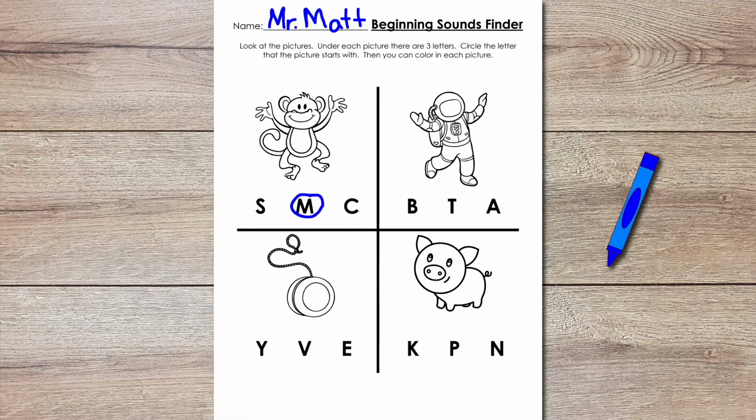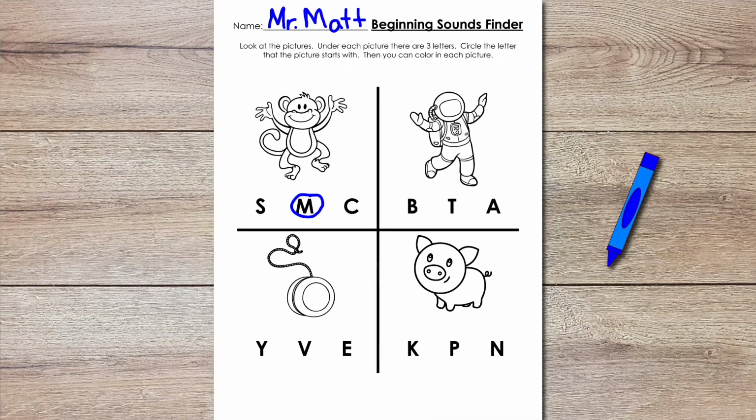So once you get your paper, you're going to do what Mr. Matt's doing, okay, and you're going to put your name on your paper, because that's what we do, okay, and Mr. Matt's just going to do one of them with you. He's going to let you guys do the rest. So yeah, as you'll see, Mr. Matt's got his name up at the top, and we're starting with our first picture on here, and it's a picture of a what?